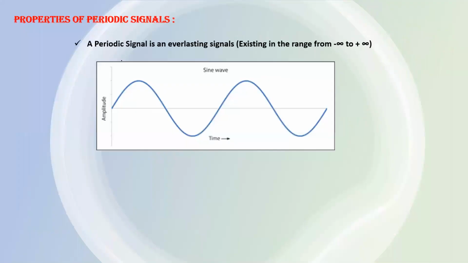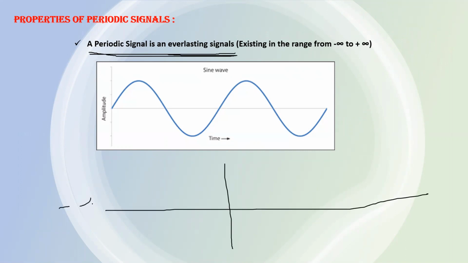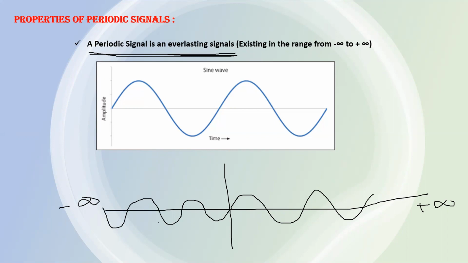So the first property of a periodic signal is that it is everlasting. Everlasting means a periodic signal will start from minus infinity and finish at plus infinity. It will exist from minus infinity to plus infinity. So theoretically this is not periodic, but this is a periodic signal, because this signal exists from minus infinity to plus infinity. So this is the meaning of everlasting signal.